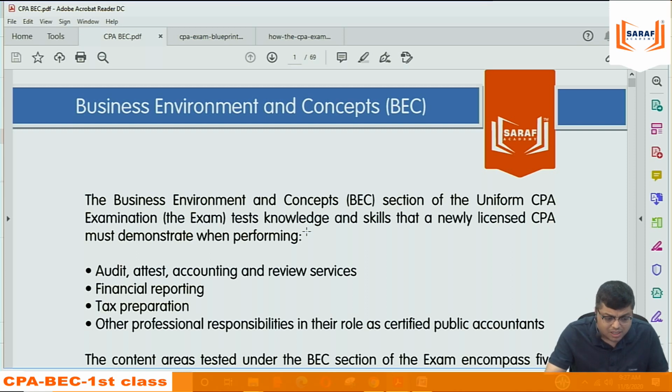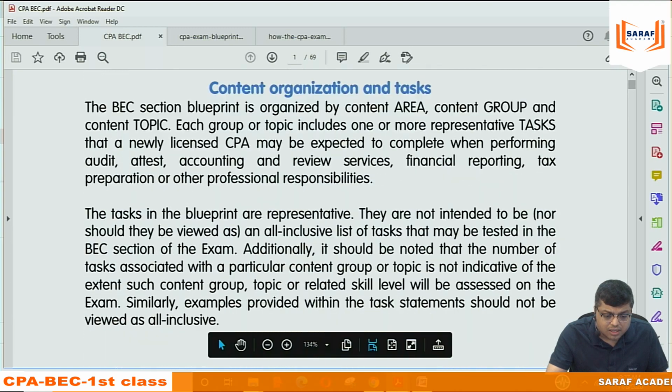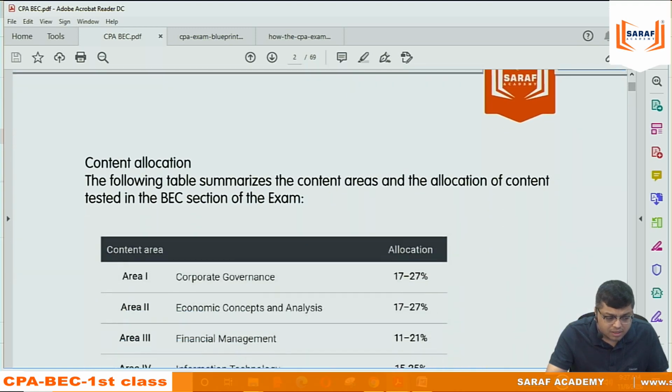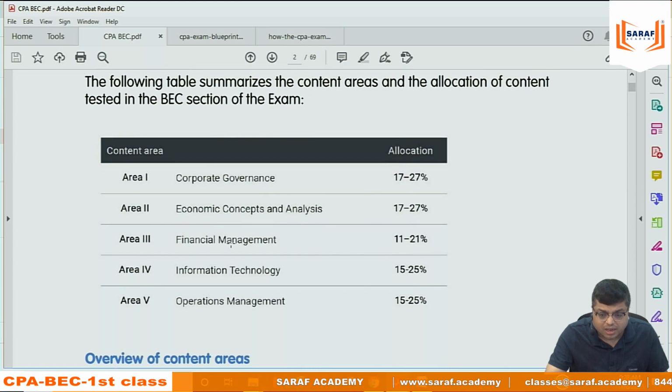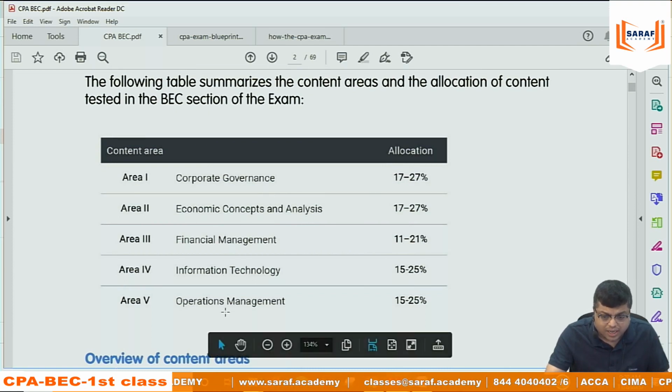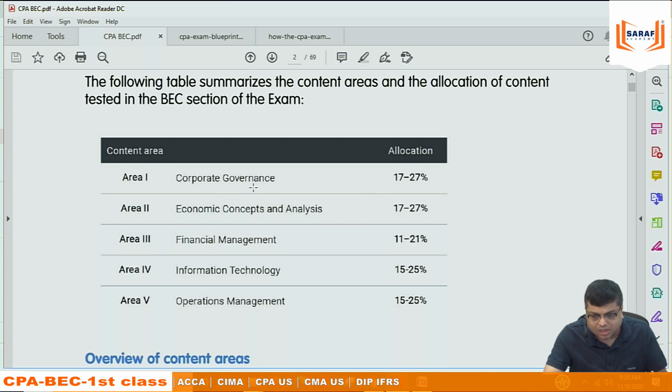So in the syllabus, three areas are numerical and two areas are theoretical. Corporate governance is theoretical. Economic concepts and analysis, numerical. Financial management, numerical. Information technology, theoretical. And operations management, numerical. Numerical in the sense, I am not using the word practical versus theory, because even for theory, if we don't understand the concept, we cannot do any question correctly.